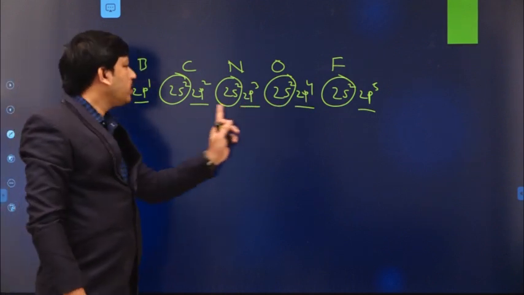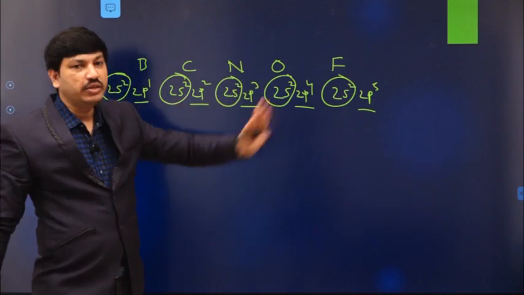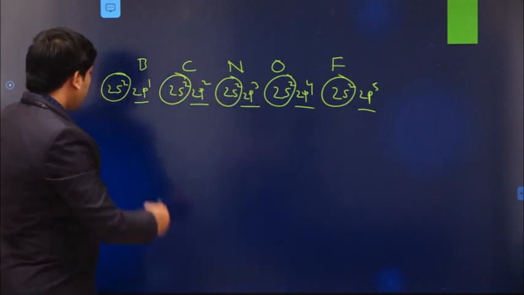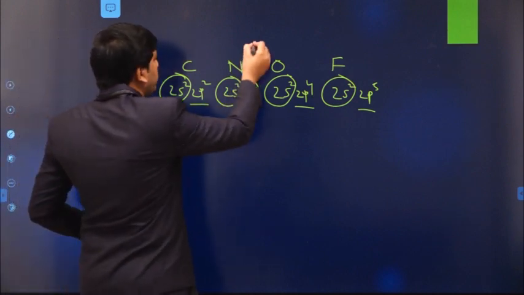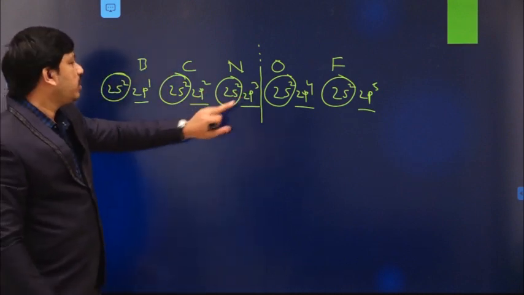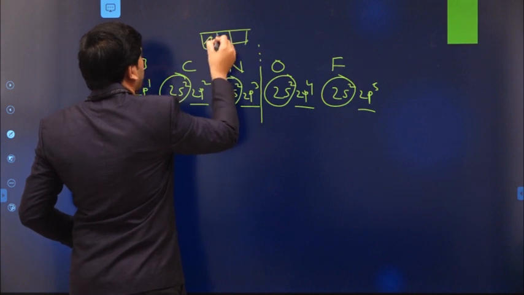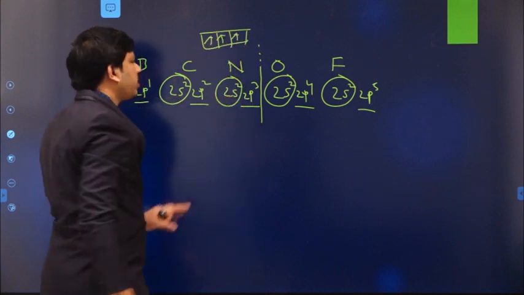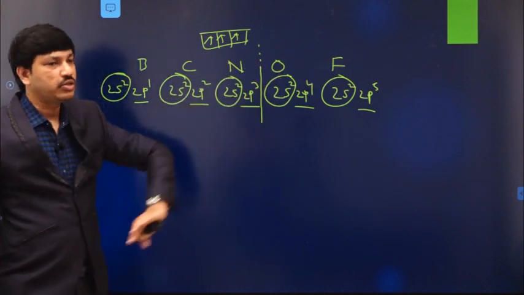So like this, the number of electrons is increasing from boron to fluorine in this manner. Up to here, in the case of nitrogen, each p orbital contains 1 electron. That means it is a little bit more stable configuration. Later on, pairing of electrons is also possible.